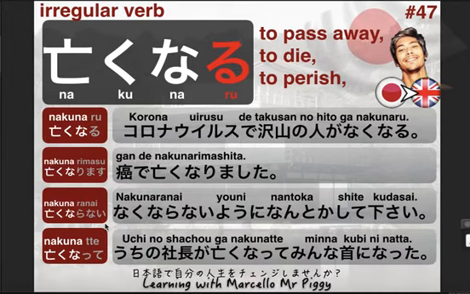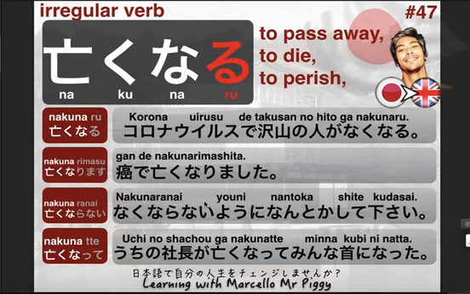Okay, so the sentence here we have is なくならないようになんとかしてください。So, 何々ないように, which I also mentioned before, is a set of words that you will add to the nai form, and it means in order not to, maybe would be a good translation.